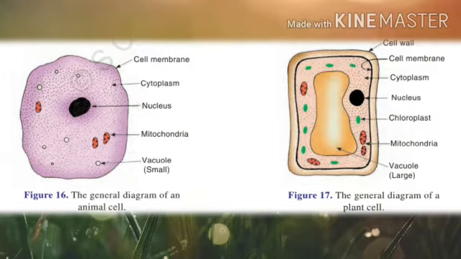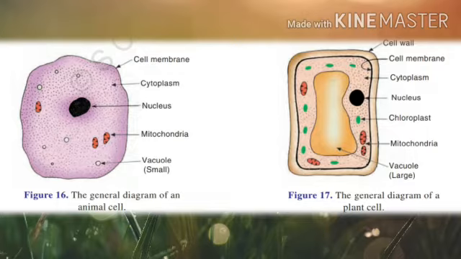Now, we will give the functions of all the parts of a cell. The cell membrane protects the cell and also controls the passage of materials which go into the cell or go out from the cell. Actually, the cell membrane has tiny pores in it. The dissolved substances such as food and oxygen can enter into the cell, whereas the waste products such as carbon dioxide can go out from the cell through the pores of the cell membrane. Understand?